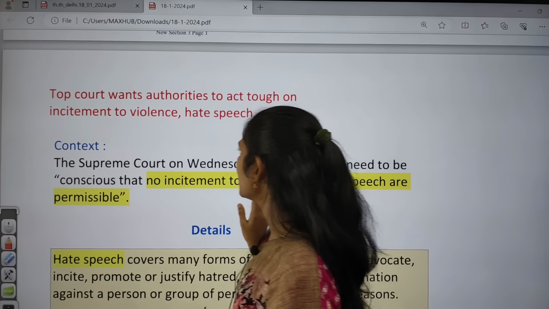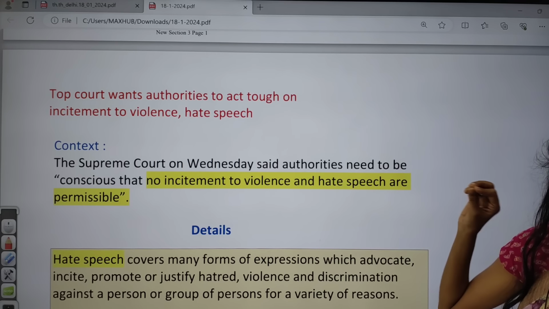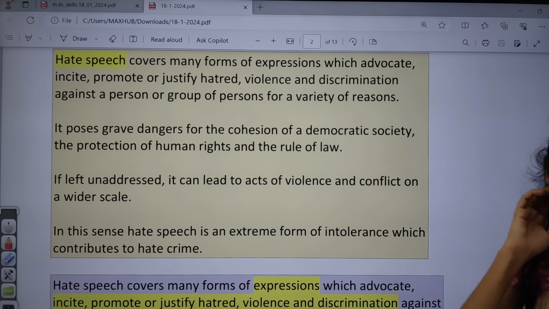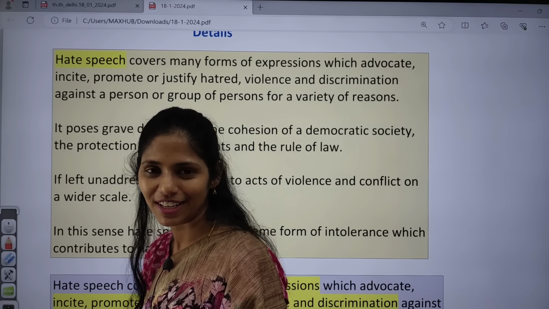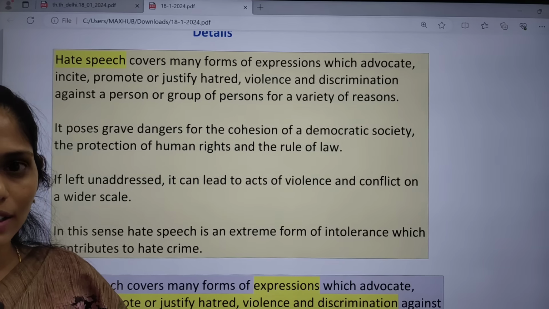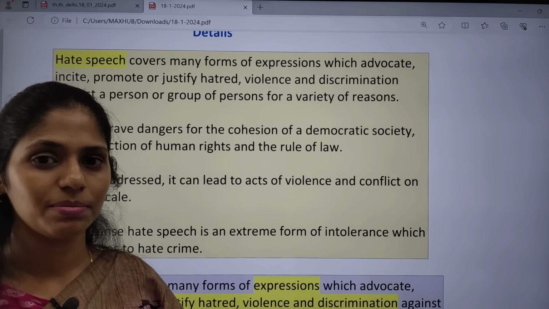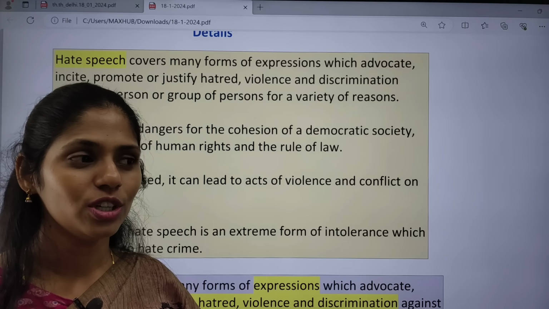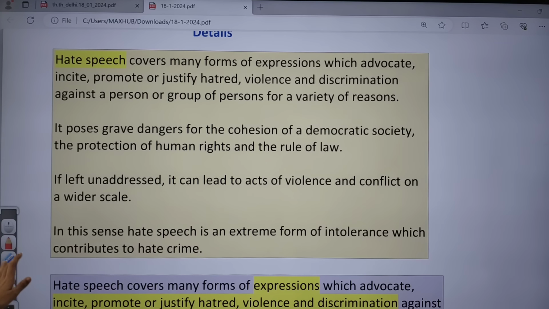So the first article is about hate speech, right? I included the content which is very important from this hate speech. So what is hate speech? What does it all cover? You have to know that, right? You are going to be a future civil servant, so you have to know what is all included in hate speech, because every day it will be a great challenge for you after becoming a civil servant, and you have to be emotionally intelligent and have the calmness so that you can address the issues. So first of all, you have to know what is included under hate speech.